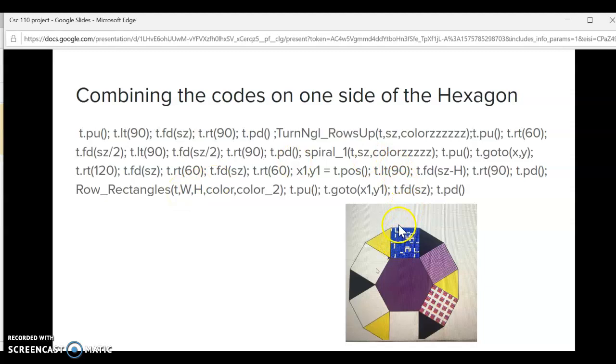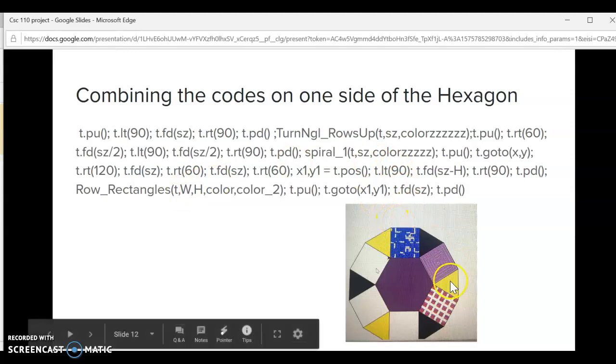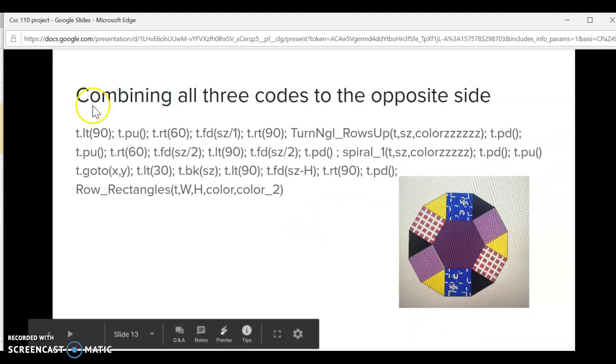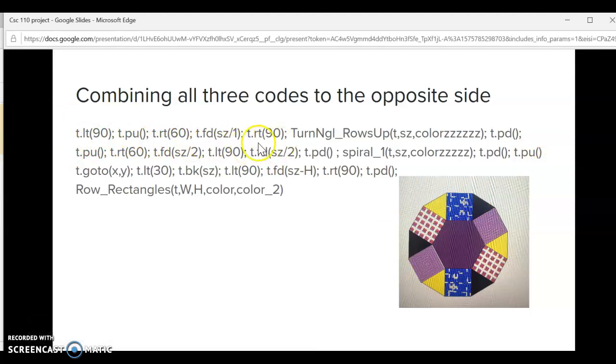So then it just combines one side, and then the other one it combines the entire sides, which I do T dot left 90, pen up, right 60, forward size divided by 1, right 90,